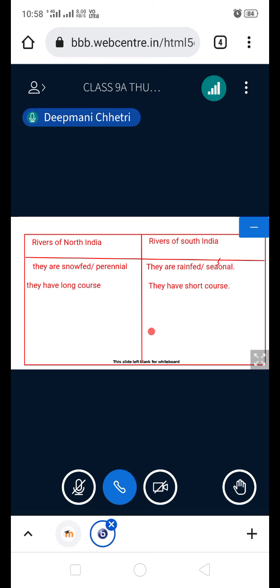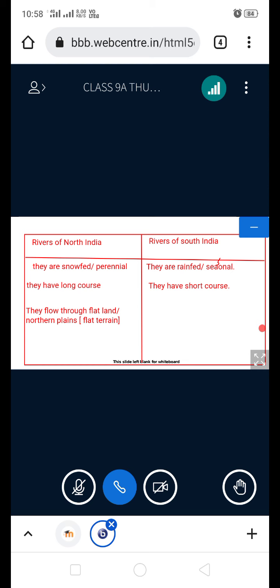Understood? So look at the screen, you can see over there. Now this side, write down: they flow through difficult terrain. Clear?